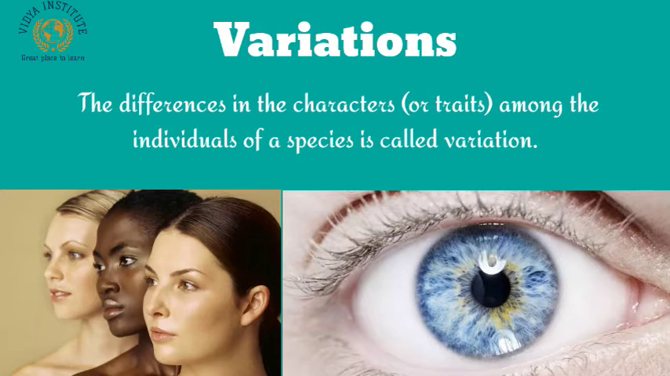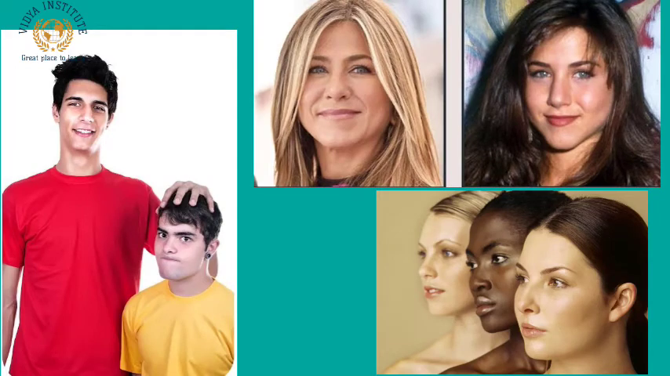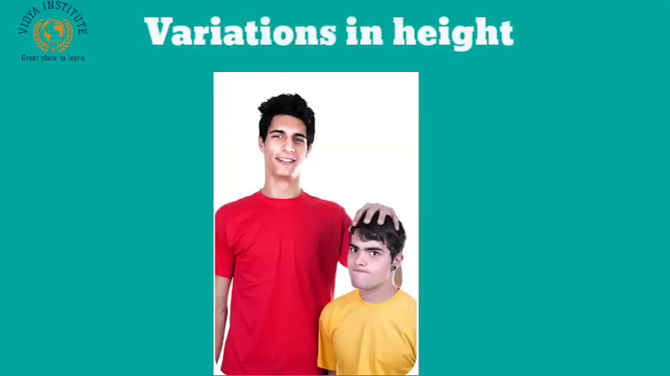For example, people have different heights. Their complexion, type of hair, color of eyes, shape of nose and shape of chin also show differences. The differences in the characters or traits among the individuals of a species is called variation. For example, human height is a trait which shows variation. This is because some people are very tall, some are less tall, some have medium height, some have short height, whereas others are very short.